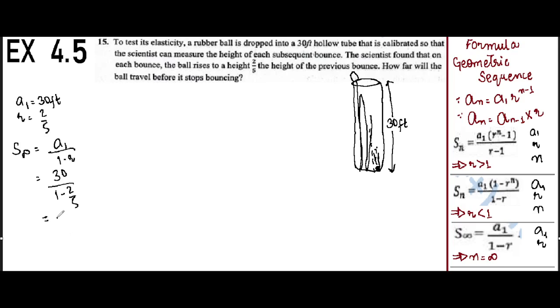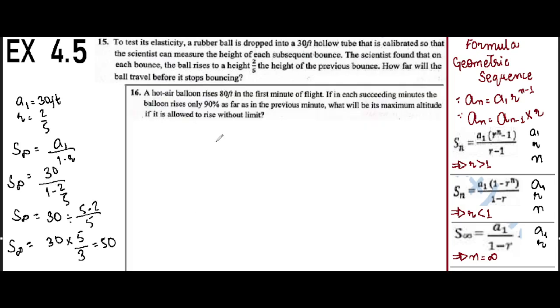It is equal to 30 divided by, taking the LCM, (5 minus 2) over 5. It is equal to 30 multiplied by the reciprocal, 5 goes in the numerator and 5 minus 2, which is 3, goes in the denominator. 3 tens are 30 and 10 fives are 50. So it travels 50 feet before it stops bouncing.